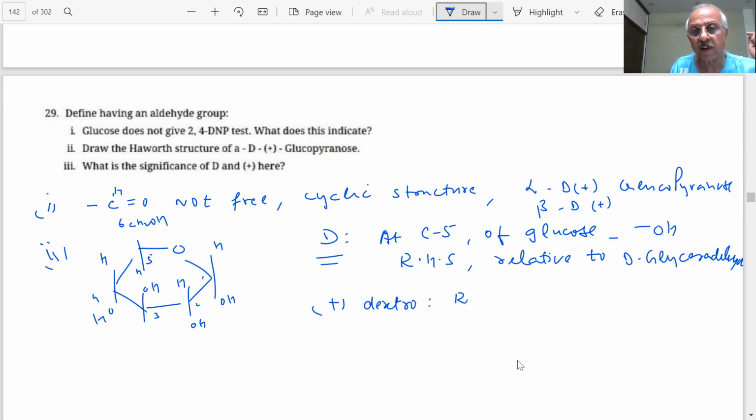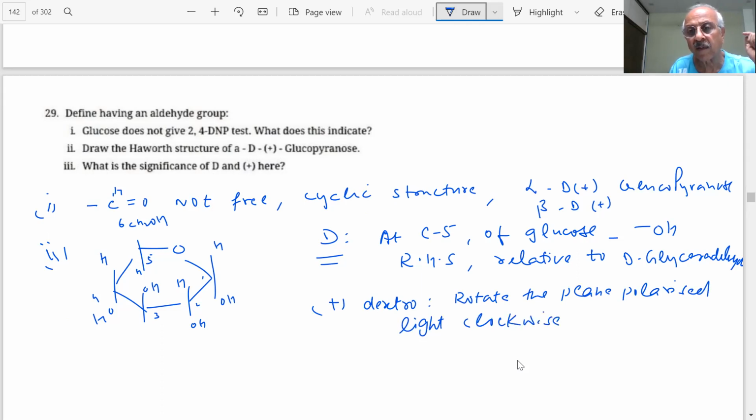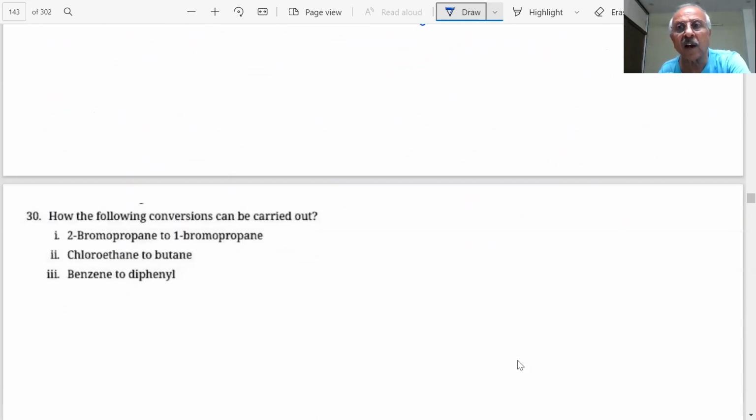That means it will rotate the plane polarized light in the clockwise direction. So we can answer the question like this, D and L also.